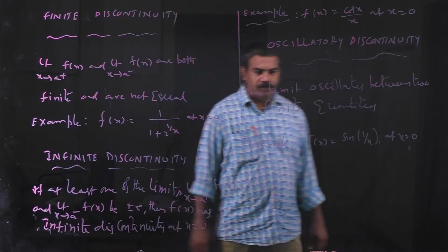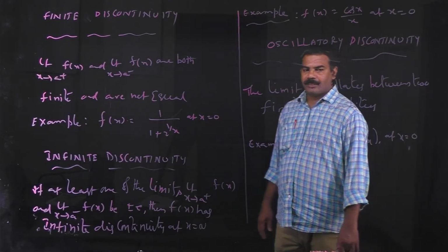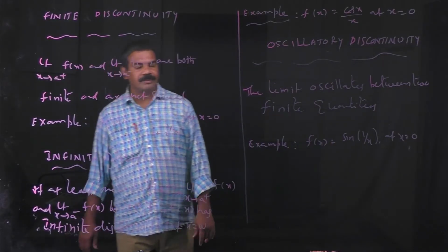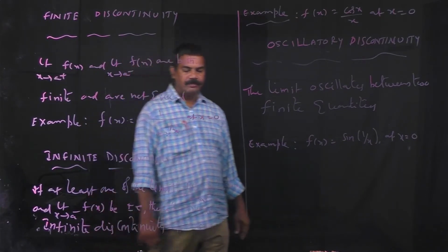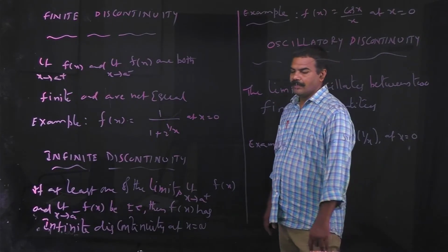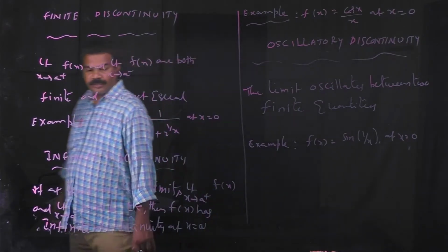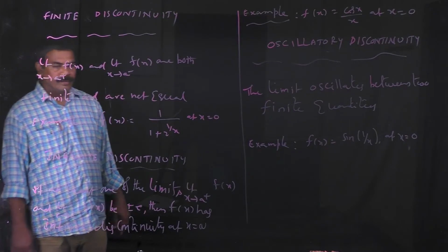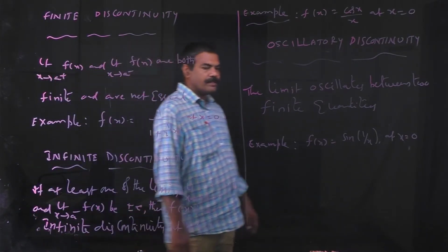Out of both LHL and RHL, one is plus or minus infinity. That is, if at least one of the limits, limit x tends to a plus of f of x and limit x tends to a minus of f of x, is plus or minus infinity, then f of x is said to have infinite discontinuity at x equal to a. So in infinite discontinuity, any one of the LHL or RHL is equal to plus or minus infinity.